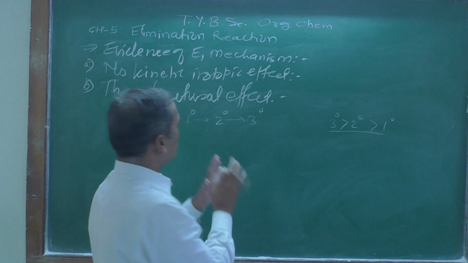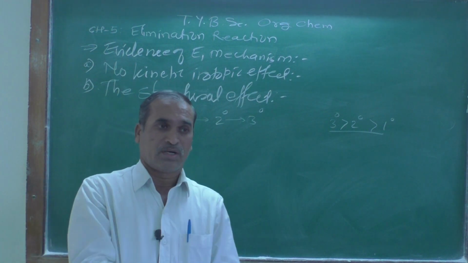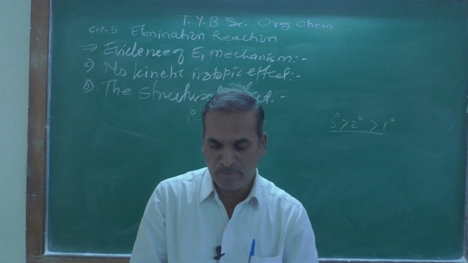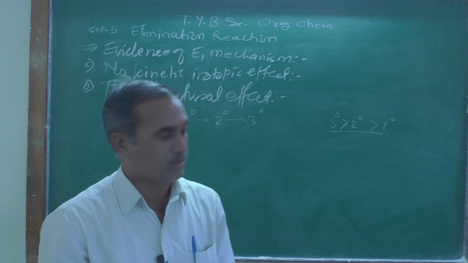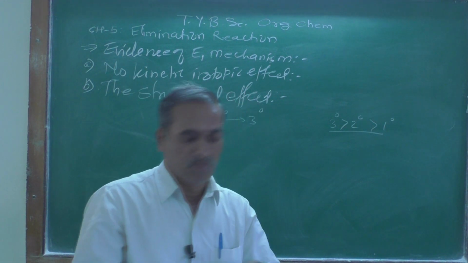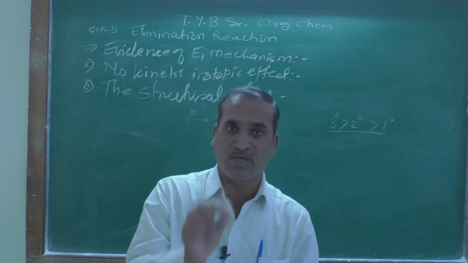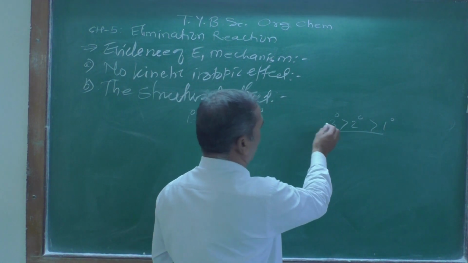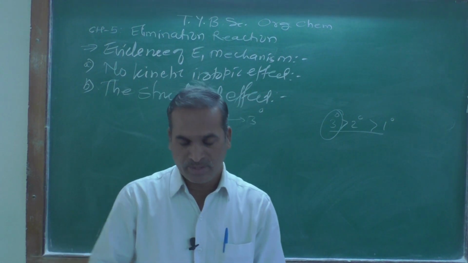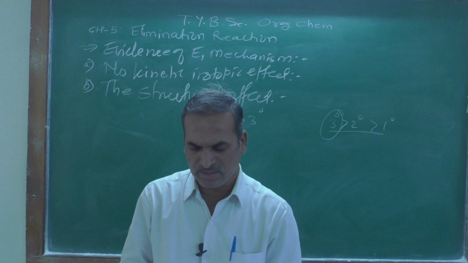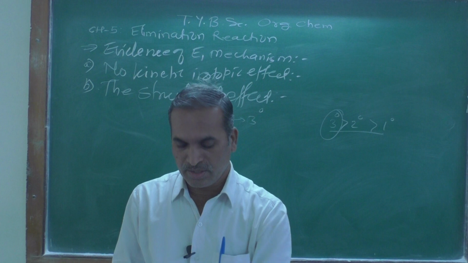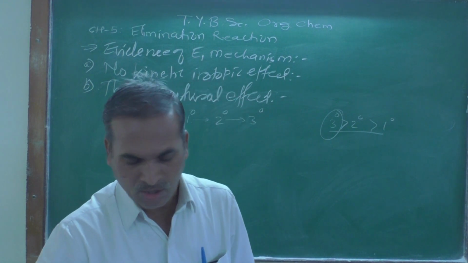That's why, in the structural effect, the tertiary halides favor the E1 mechanism. Both E1 as well as SN1 favor the tertiary alkyl halide, and their rate goes on increasing. So that is the second important factor.